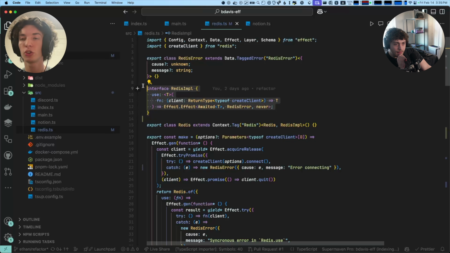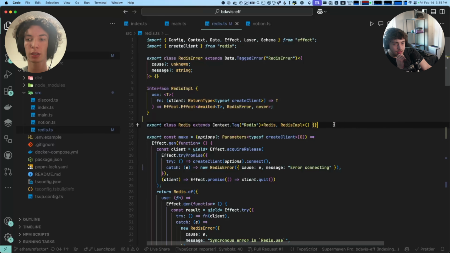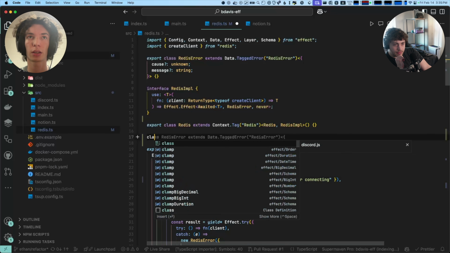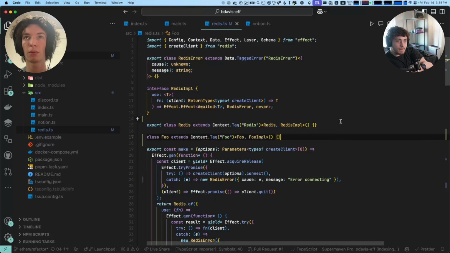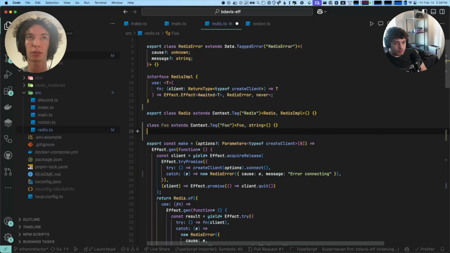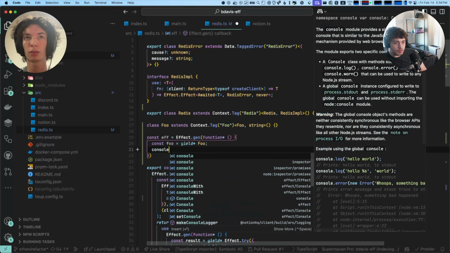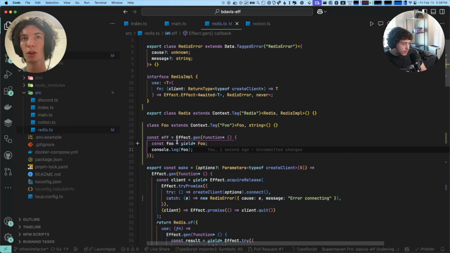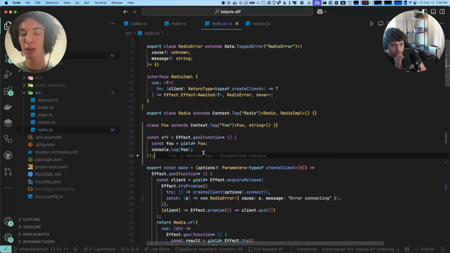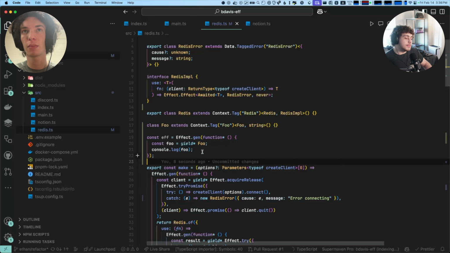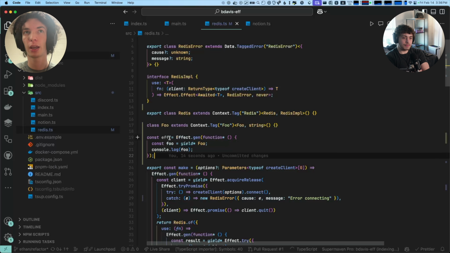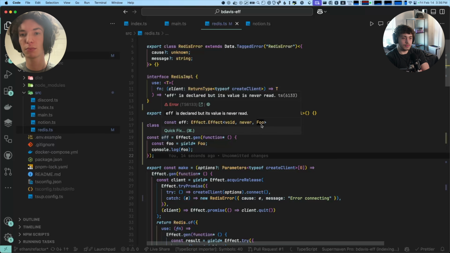Yeah. So this is just a type, right? We can define here class Foo extends, and this is just going to be a string. And then we're going to create a new effect, const effect = Effect.gen, and we say const foo = yield* Foo, console.log. Think of this as a placeholder. What this is saying is, from the current context, get me the Foo, and then it gives you the string. And because it's in the type system, it's making it a theoretical dependency. It should always be there.